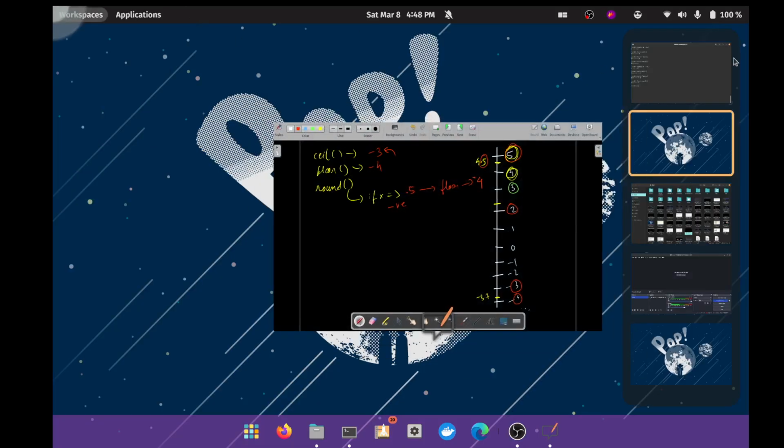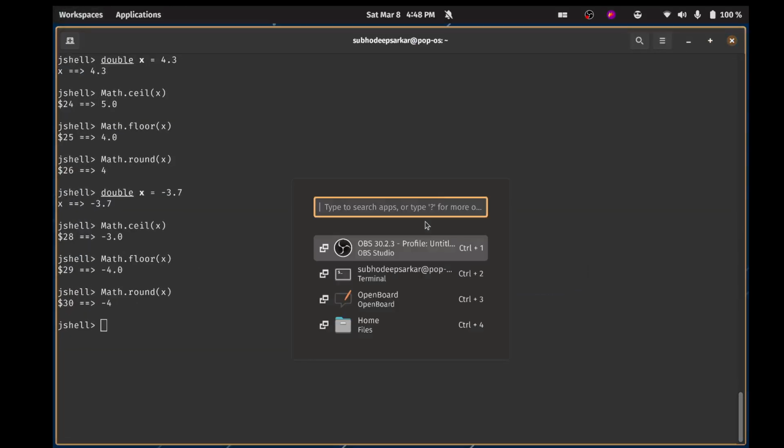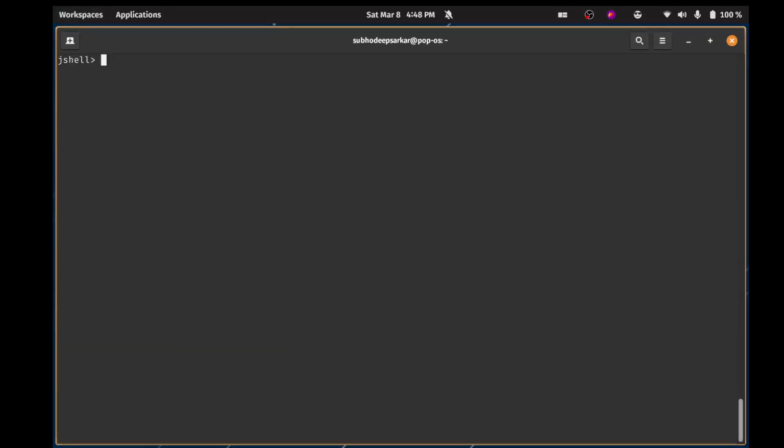Okay, try it out on your own. You will get more clarity if you are having any confusion. Again, let's check it out once more. Ceiling, I'll get -3 because this is a bigger integer. Floor, I'll get the lower value, which is -4, and round would give me -4 because, since this is negative, round works in a reverse way.